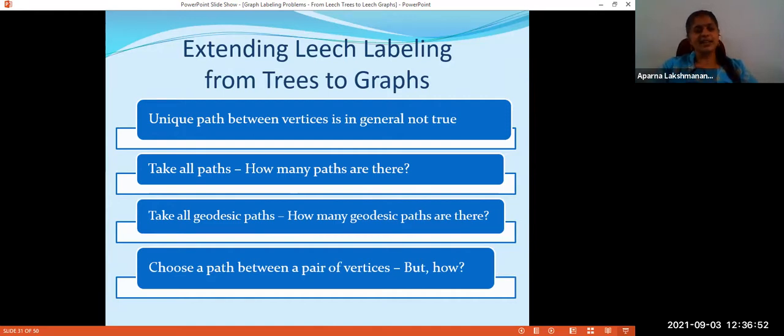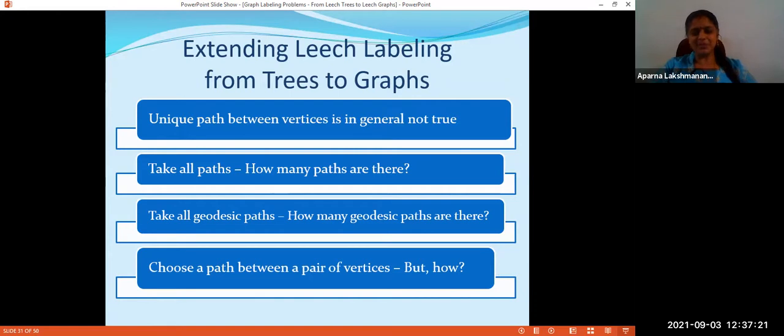Okay, then let us take all paths. But then the question arises, how many paths are there? Given a graph G, I checked the literature. There is no precise formula to find the number of paths even for well-known classes of graphs. You give me a graph G and count the number of paths. There is no closed formula for that. Even for particular classes of graphs, there are no closed formulas for that.